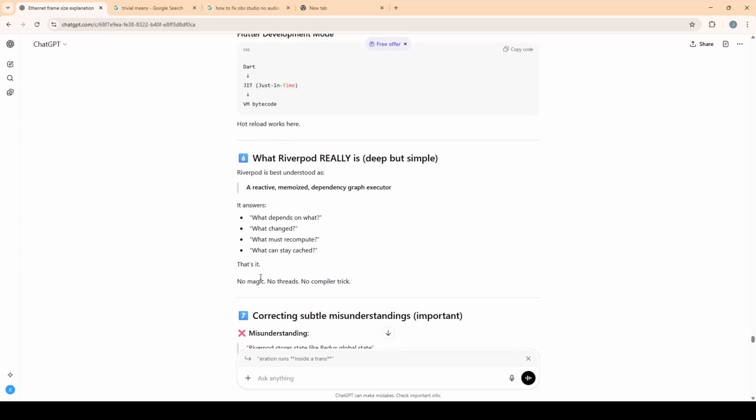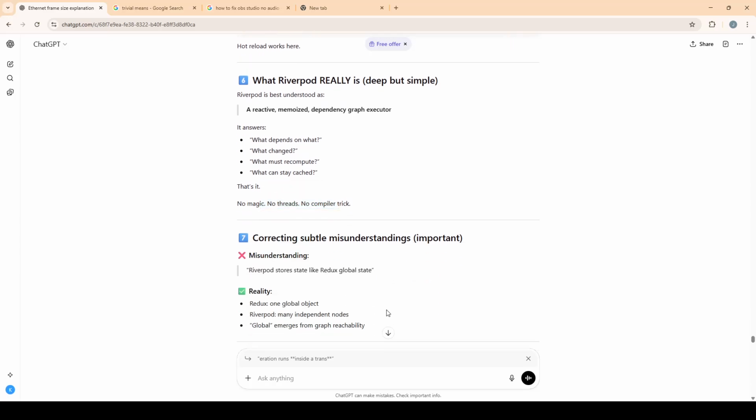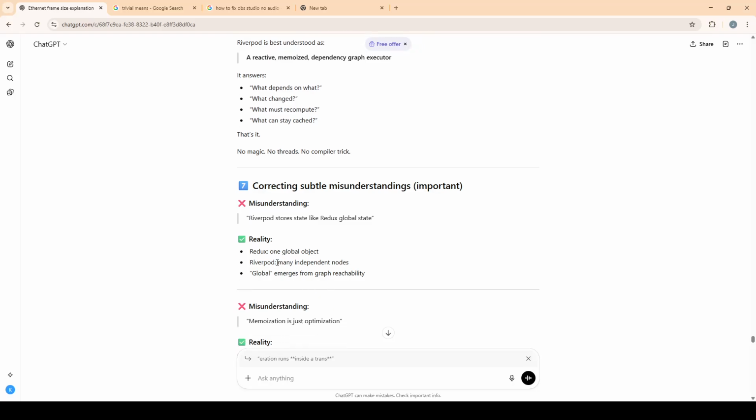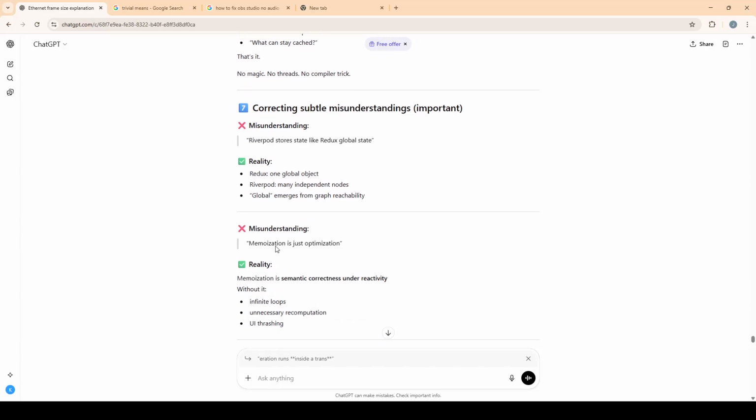That's it. No magic, no threads, no compiler trick. Seven, correcting a subtle but important misunderstanding. Misunderstanding: RiverPad stores state like Redux global state. Reality: Redux has one global object. RiverPad has many independent nodes, and global state emerges from graph reachability.